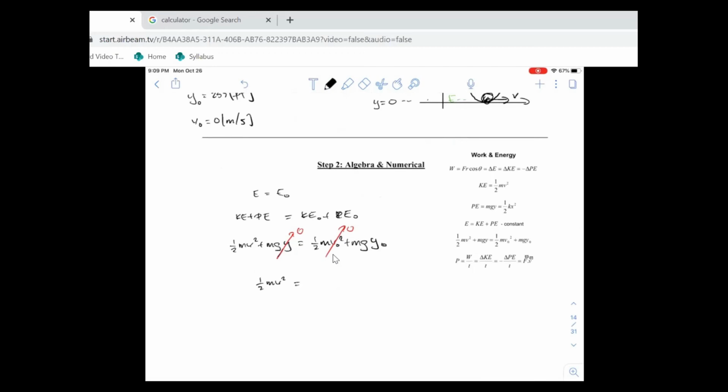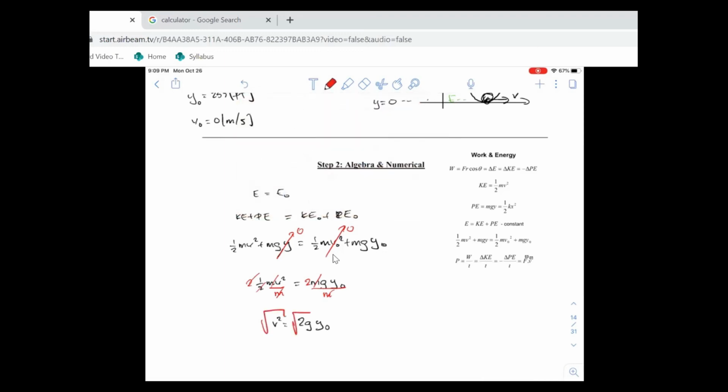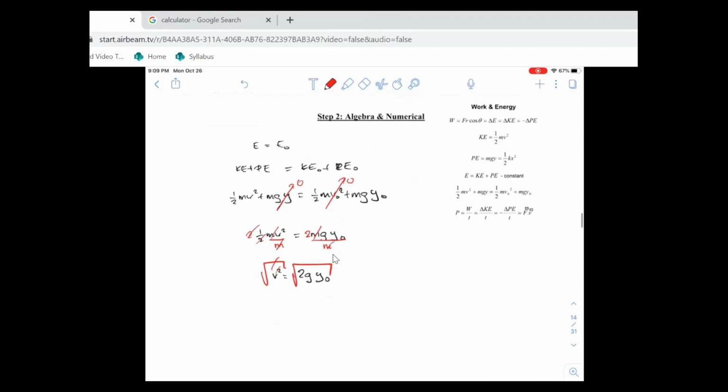So the final kinetic energy depends on the initial potential energy. Get rid of m, so the mass doesn't matter. And get rid of 2. Here's the square of the final speed. Square and square root will cancel. So here's the final answer.